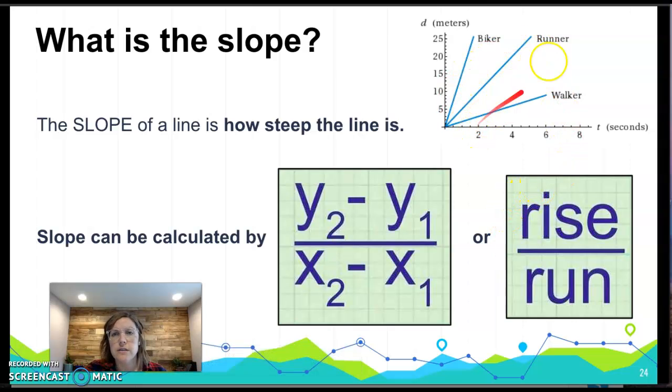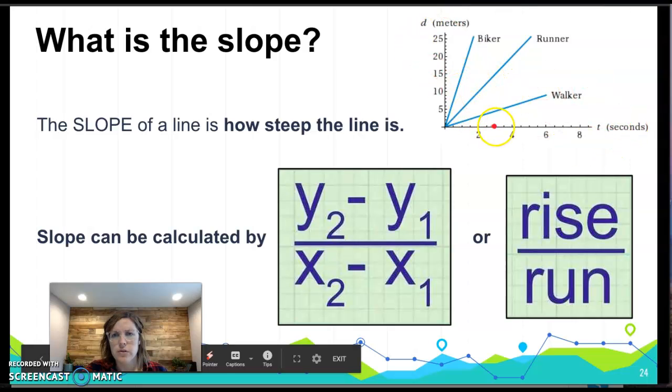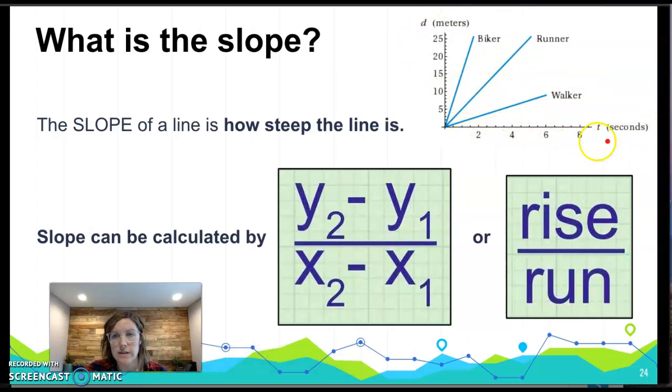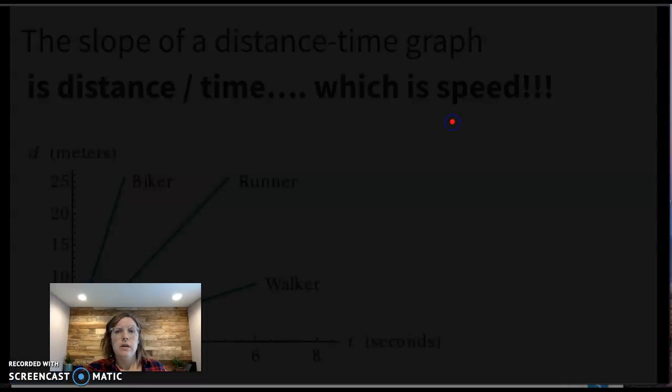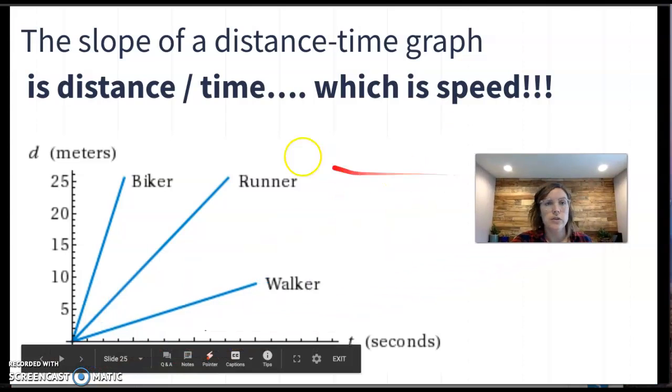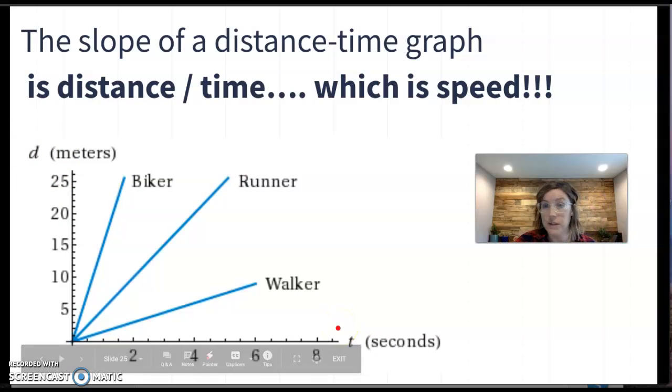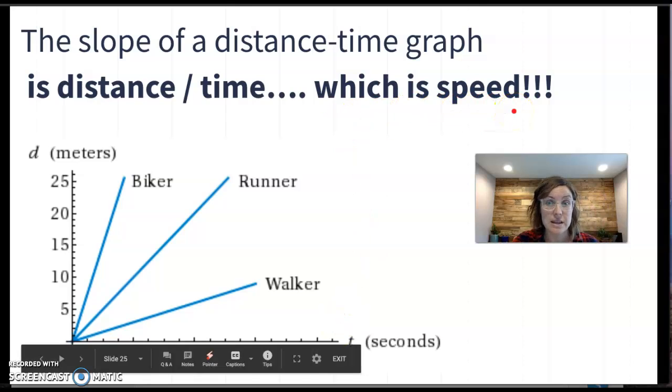But let's just look at this graph a little bit closer. So we're measuring time in seconds, so 8 seconds total, and distance in meters. And it looks like there was 25 meters traveled total between these three people. Someone on a bike, someone running, someone walking. So the slope of a distance time graph is distance over time. If that's ringing any bells, that's the calculation for speed, distance over time. So the slope of a line is actually the speed.